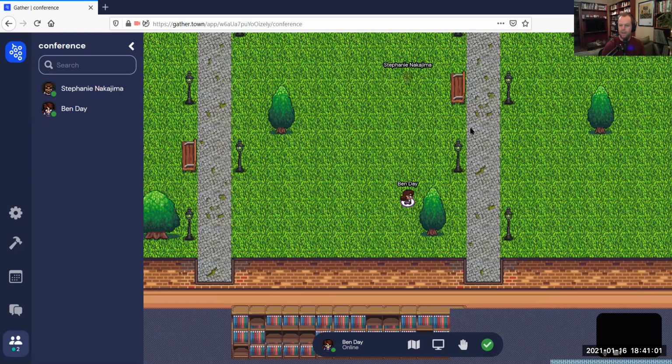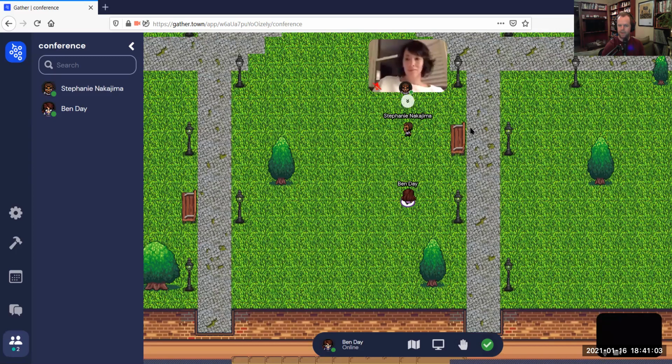Okay, so one other thing to know about interacting with people is private spaces. And I'm just gonna message Stephanie quickly here. So all of the park benches in Gather are actually what are called private spaces. Now, normally if you walk within about 5 steps of someone else, they'll start to appear on your screen. You'll see their video and you can talk to them.